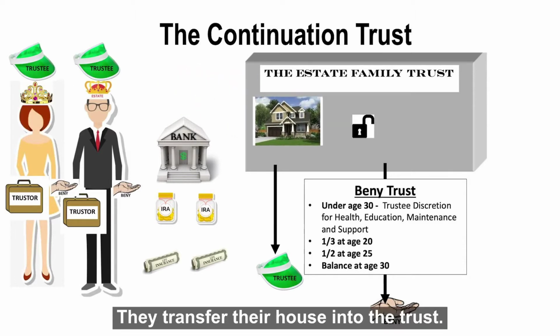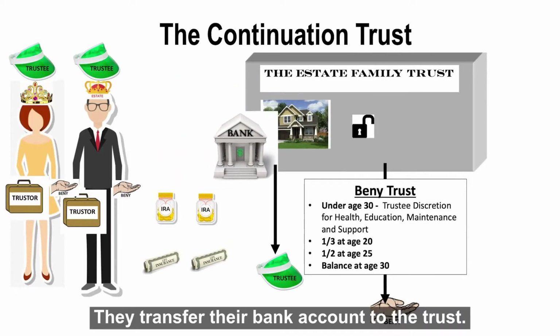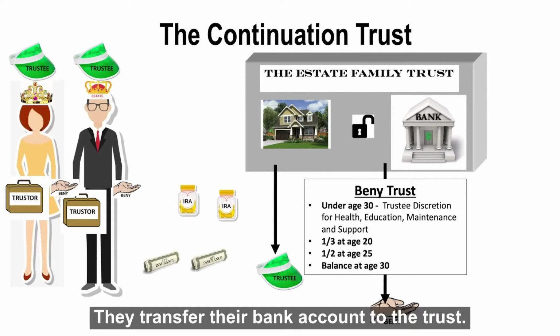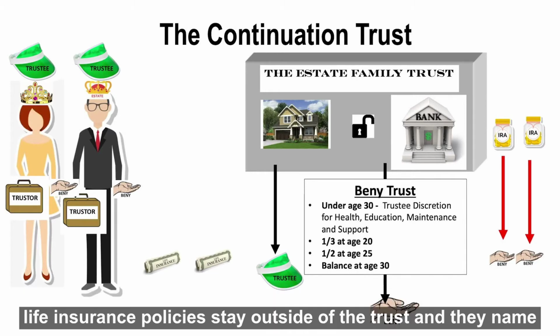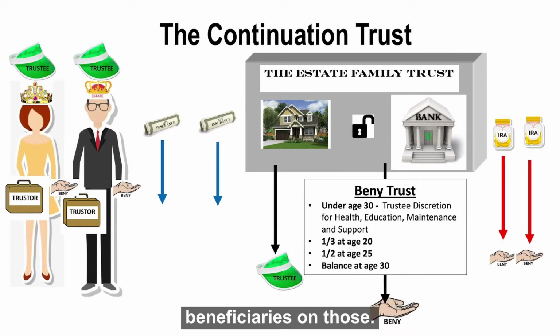They transfer their house into the trust. They transfer their bank account to the trust. The IRAs stay outside of the trust, but they name beneficiaries. The life insurance policies stay outside of the trust, and they name beneficiaries on those.